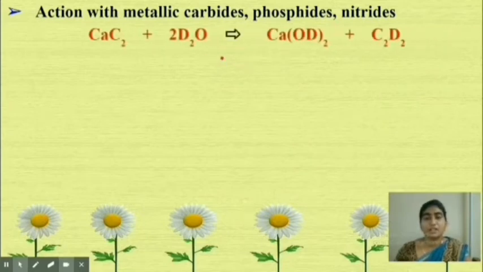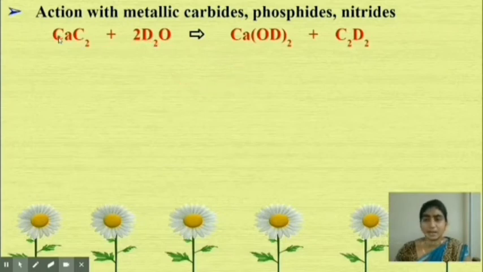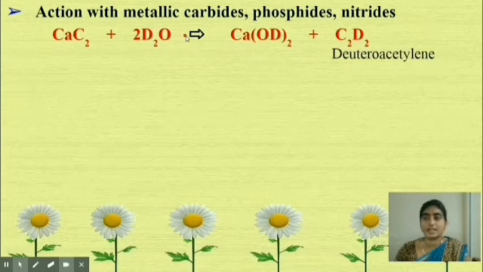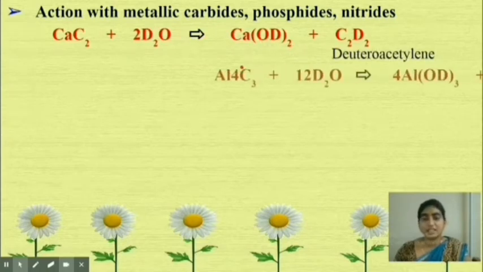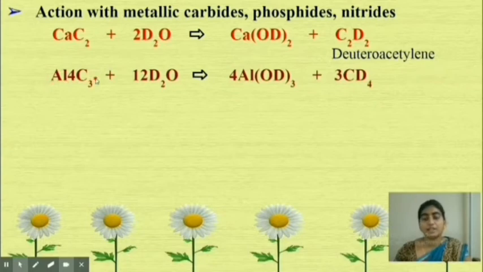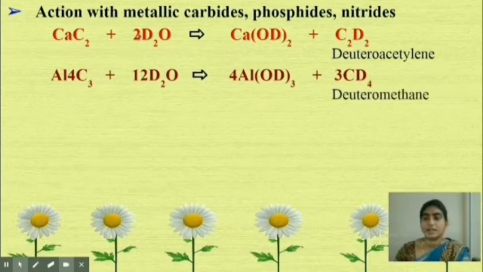For example, look at these reactions. Calcium carbide reacts with D2O, forming calcium deuteroxide and C2D2, which is deuteroacetylene. In the same way, aluminium carbide reacts with D2O, it forms aluminium deuteroxide and deuteromethane.